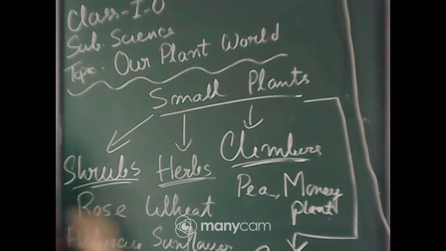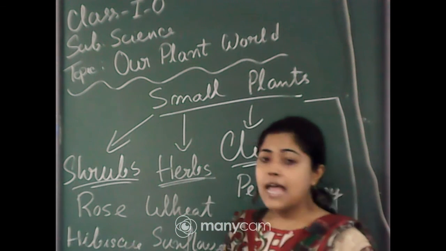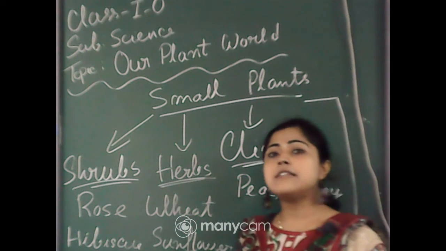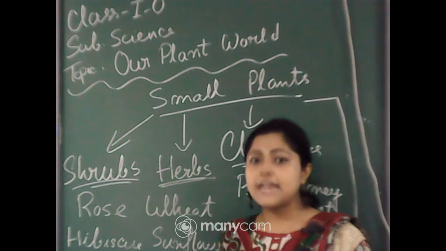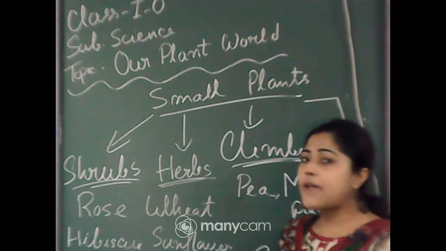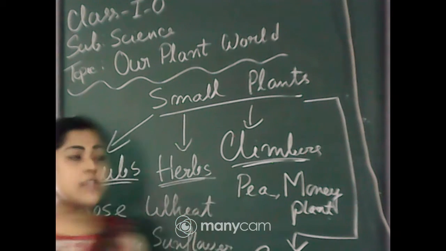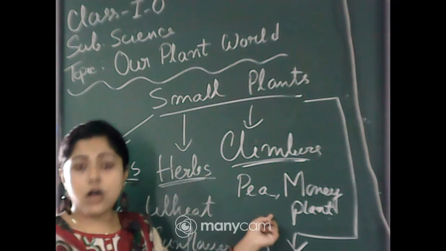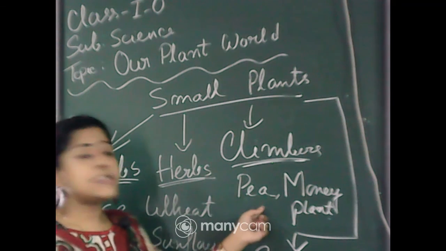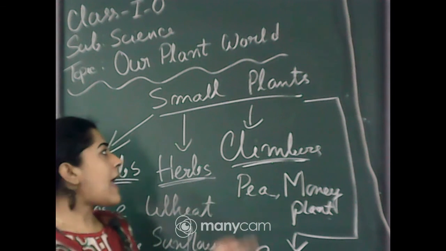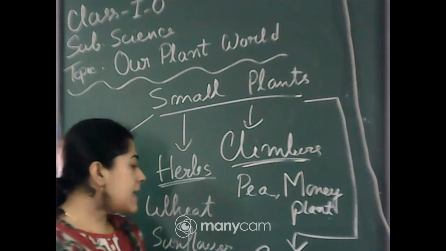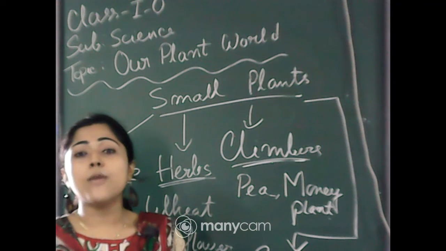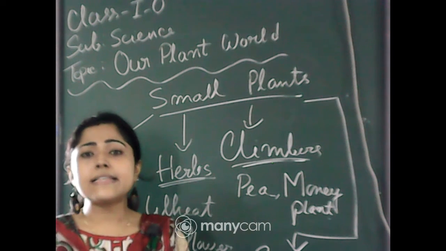And the herbs, you can also see, they are smaller than shrubs, but they can stand straight on their own. Their examples are wheat and sunflower. And there are also the small plants called climbers. They cannot stand straight on their own. Their examples are pea tree and money plant tree, and the others are the creepers. Creepers cannot stand straight on their own either, but they don't need any support.